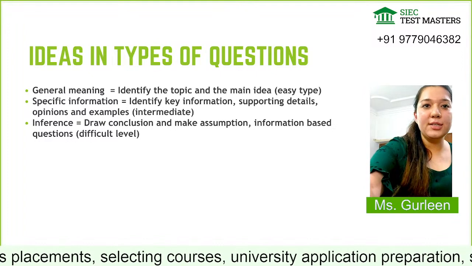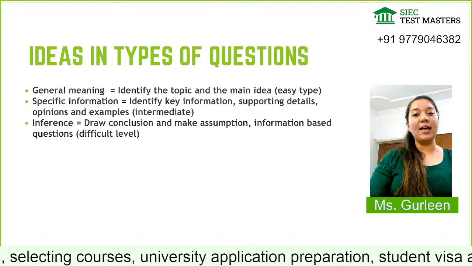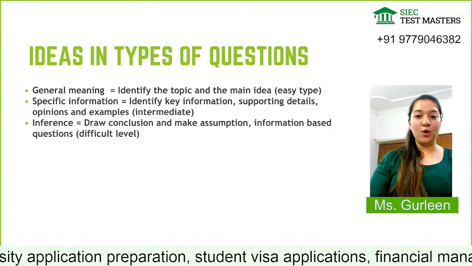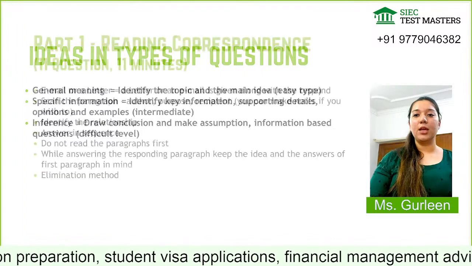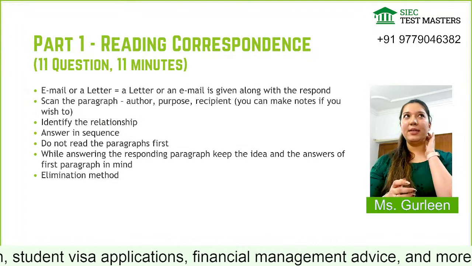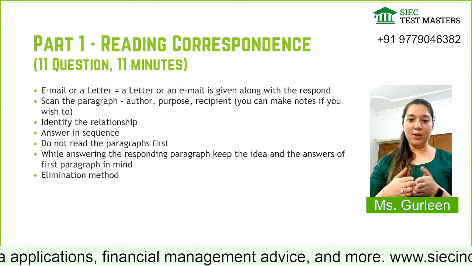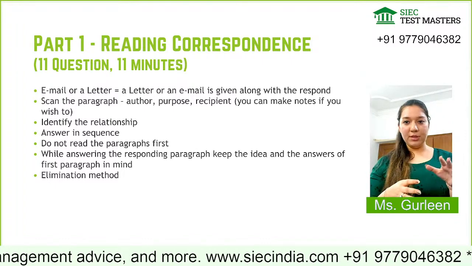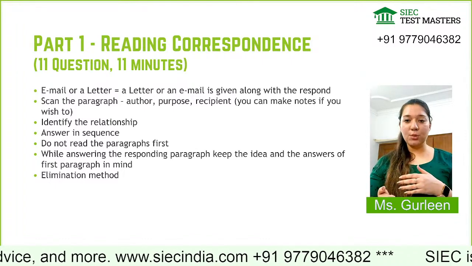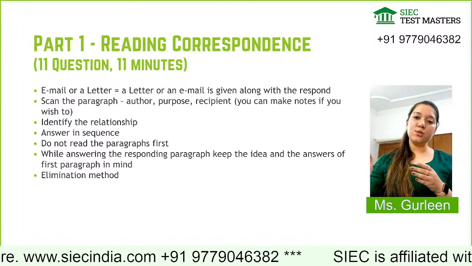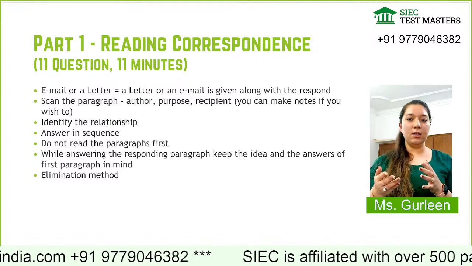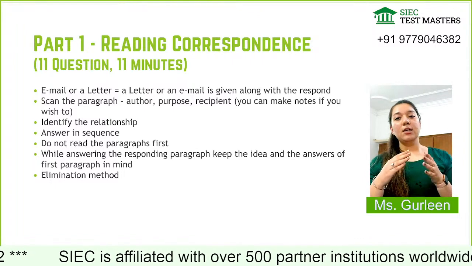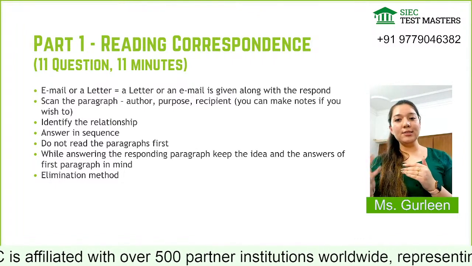And moving towards the next slide. So starting with the types of question. The first type of question we have is reading correspondence, in which there will be two paragraphs given. Let me explain. It could be an email or a letter. One person has written and asked for the opinion of the other person, or maybe is giving best wishes, and 5 or 6 questions are based on that, with options. Then the person to whom it is written also responds.